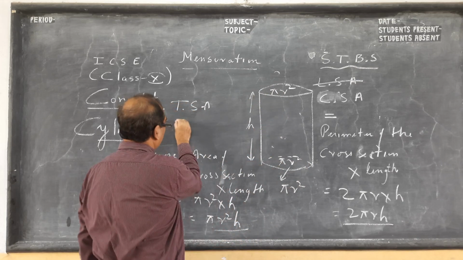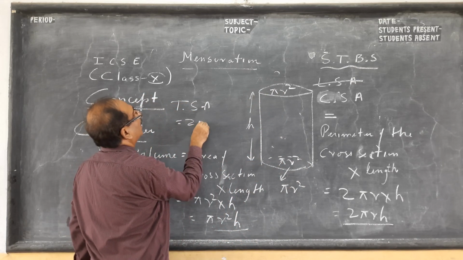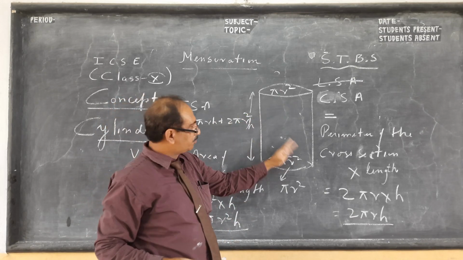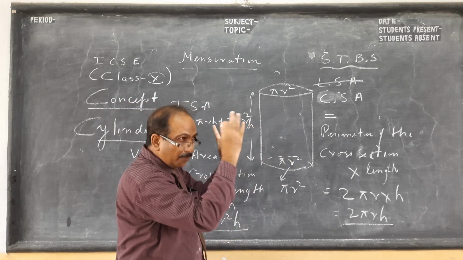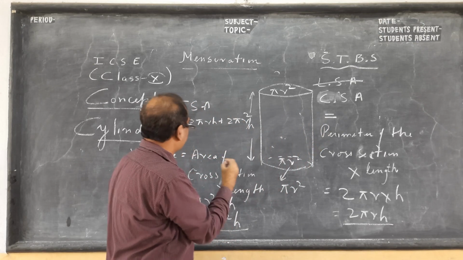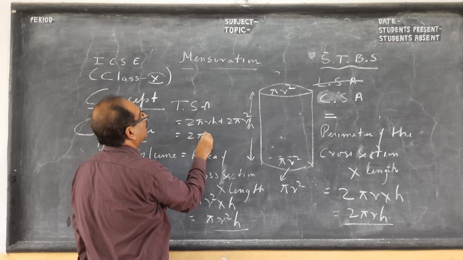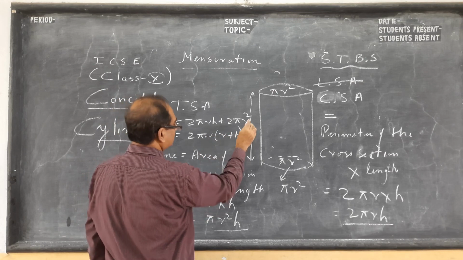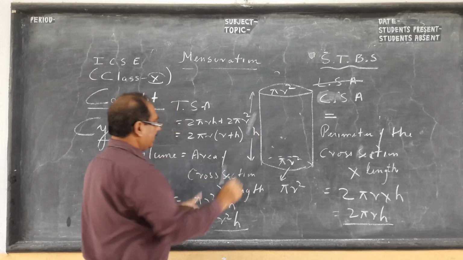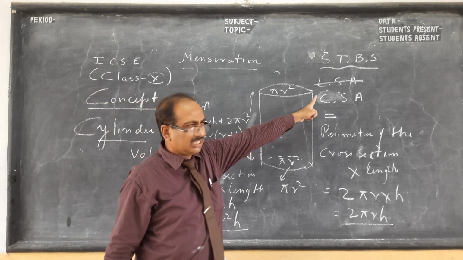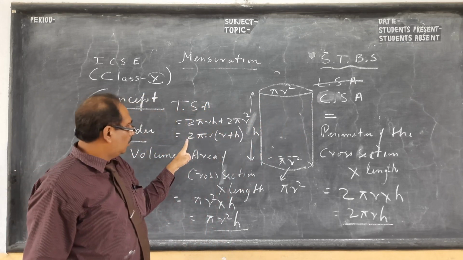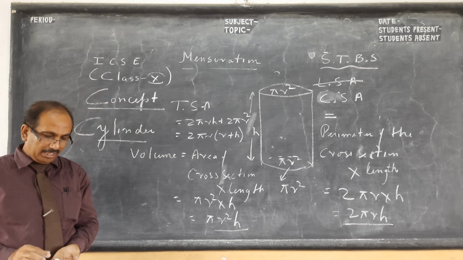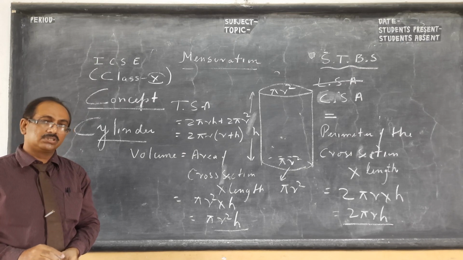So these two ends, what do we do? 2 pi r h plus 2 pi r square, pi r square plus pi r square. If you take a paper and open it, it will be a rectangular paper. So take 2 pi r common: 2 pi r (h plus r). This is the formula we get for total surface area. Curved surface area, lateral you can say, and this is total surface area, 2 pi r (r plus h). So kindly pause the video and copy, and we will do sums in the next class.